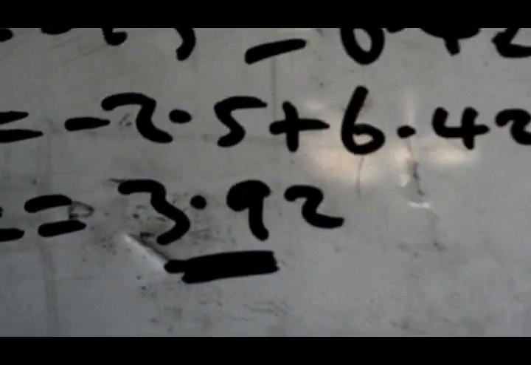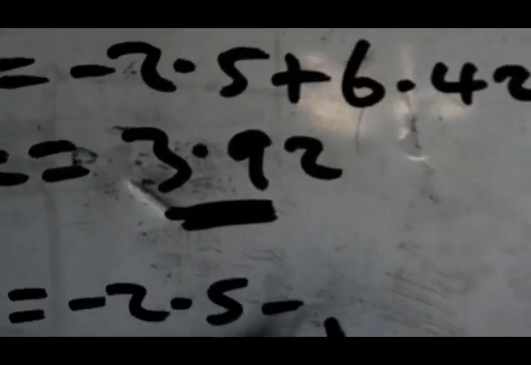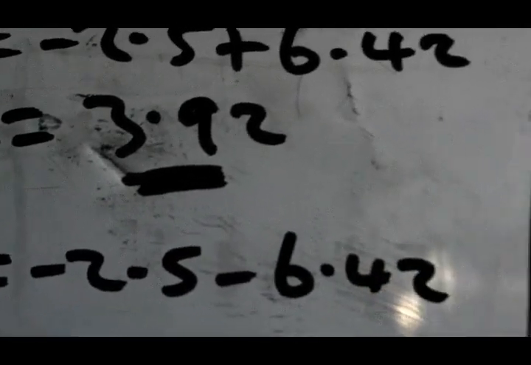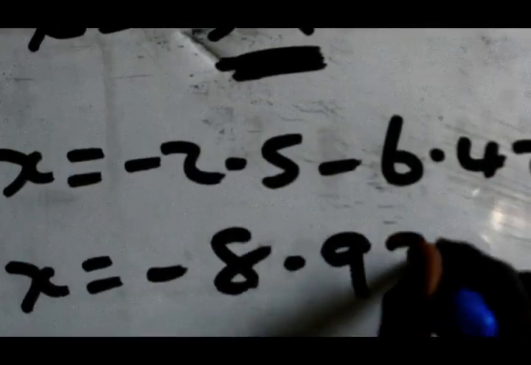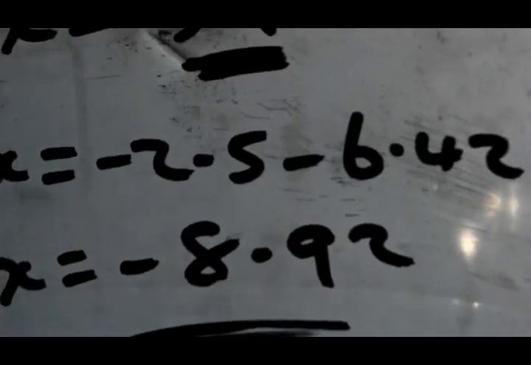That is our first value of x. The second value of x equals minus 2.5 minus 6.42. x will become minus 2.5 minus 6.42. You have minus 8.92. Now this is our final value of x. And this is where the maths ends.